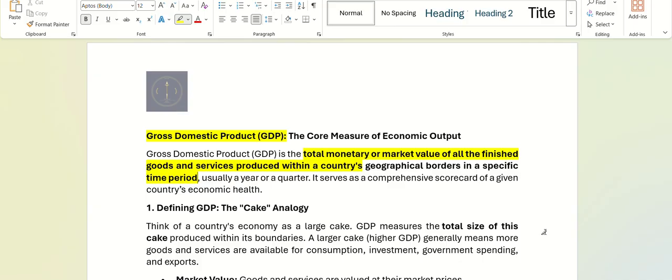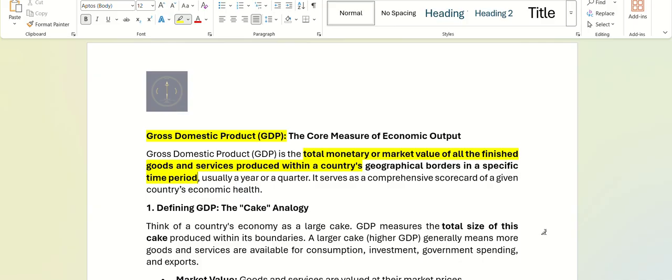Yes, sir. Now think of it in this way. Think of the country's economy as a birthday cake. So the GDP is measuring the total size of this cake.